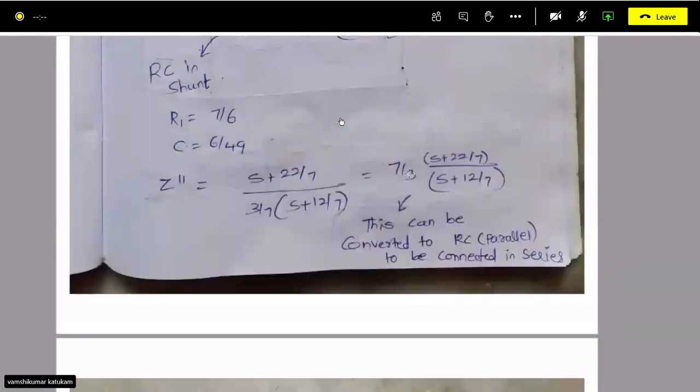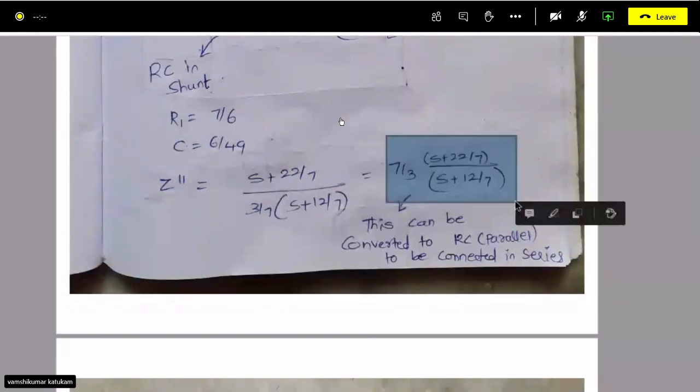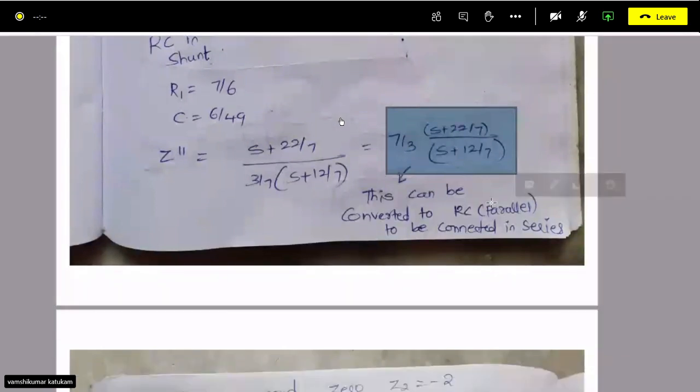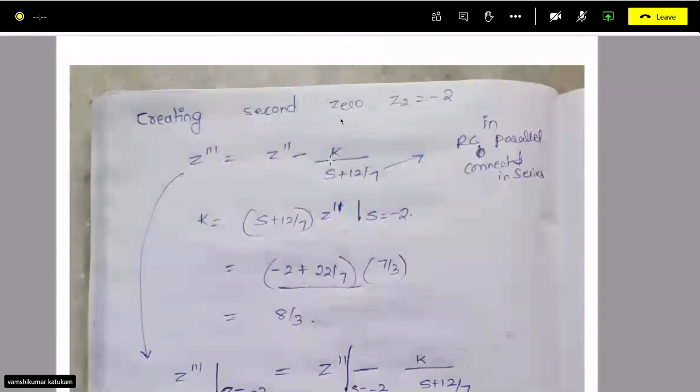So what I want to say is I am expressing this one term as a summation of two terms, and in those two terms, one term should contain the zero of the transfer function, s plus 2. That is done in this manner: you are subtracting minus k by s plus 12 by 7.